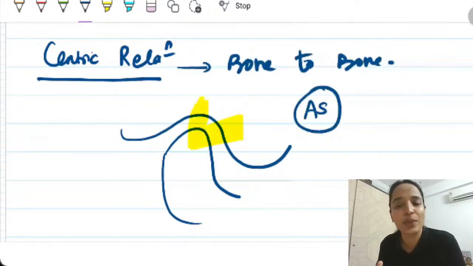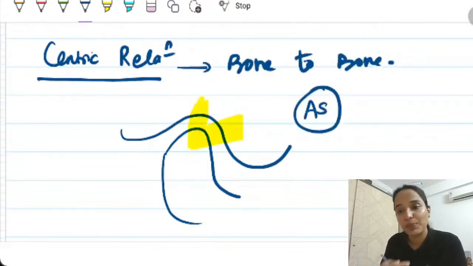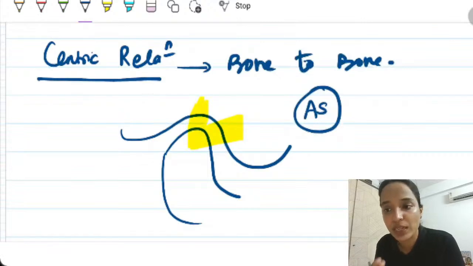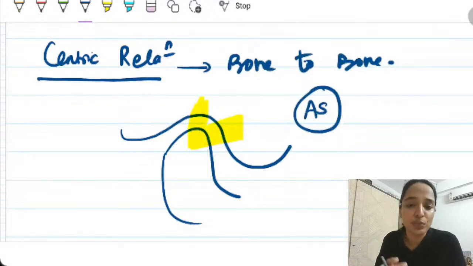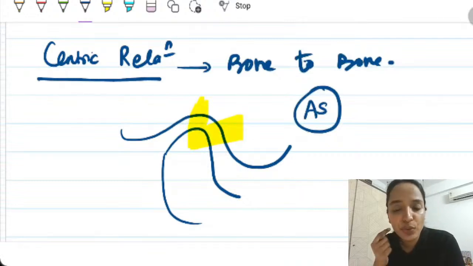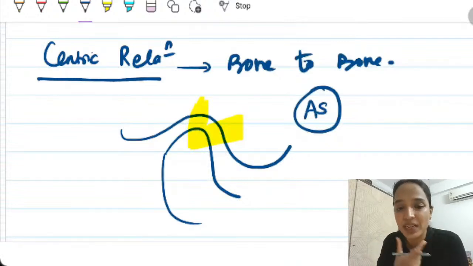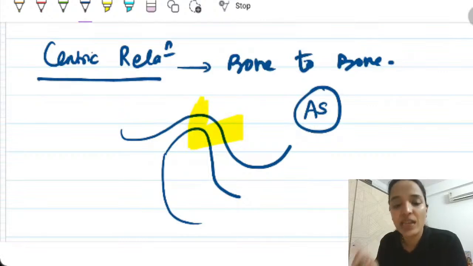Why is CR so important for complete dentures? It is the only relationship which is musculoskeletally stable and reproducible. By reproducible, I mean if I ask you to reproduce the same position again and again, you should be able to do that. In a complete denture patient where there are no teeth stops or intercuspal stops, CR is the only reproducible position.